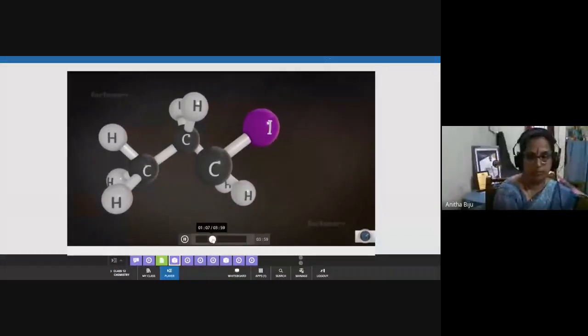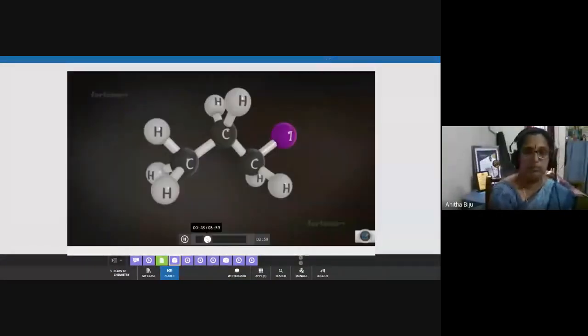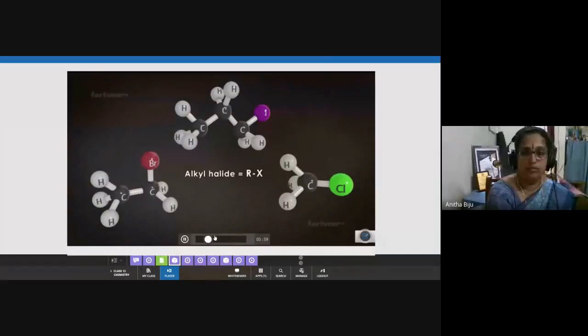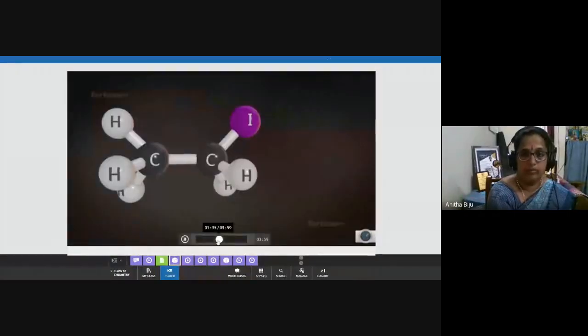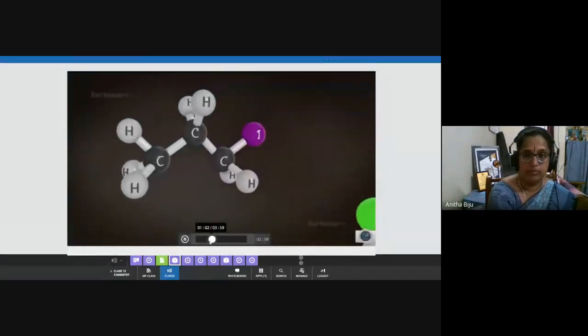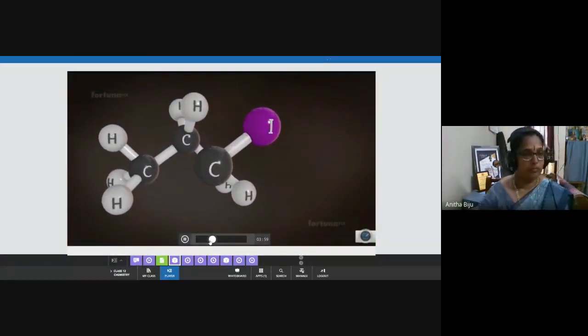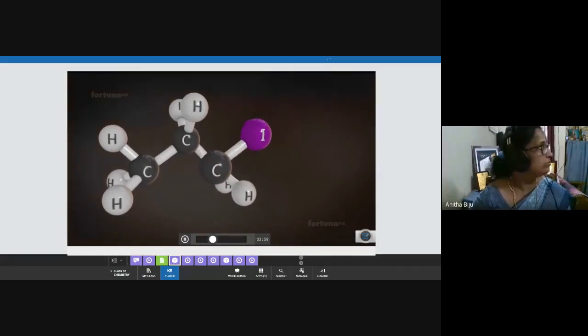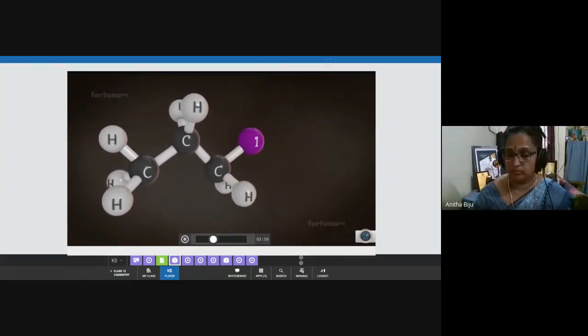Primary carbon atom. The general form of an alkyl halide is RX. It's insignificant in this classification. The second, when the halogen atom is attached to a primary carbon atom, the alkyl halide is classified as a primary halide.